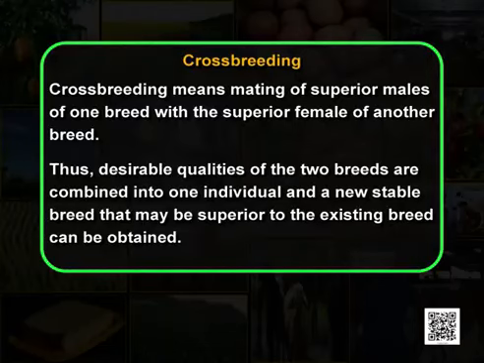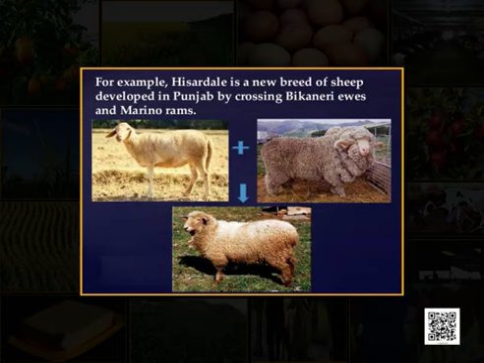Crossbreeding means mating of superior males of one breed with the superior female of another breed. Thus, desirable qualities of the two breeds are combined into one individual and a new stable breed that may be superior to the existing breed can be obtained. A very good example of this is Hisartail, which is a new breed of sheep developed in Punjab by crossing Bikaneri ewes and Merino rams.